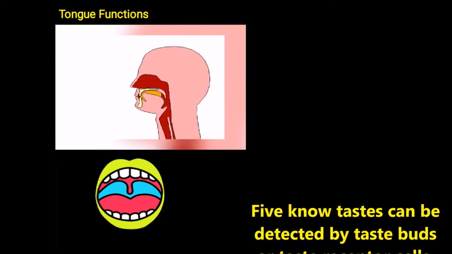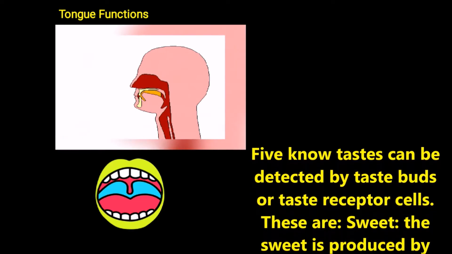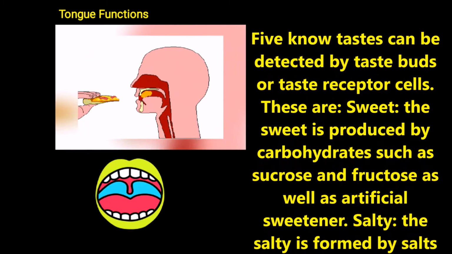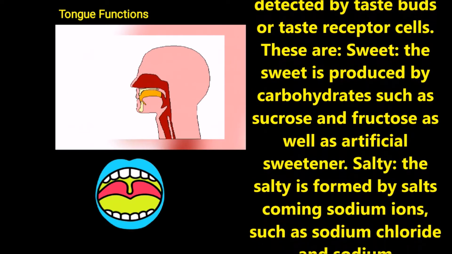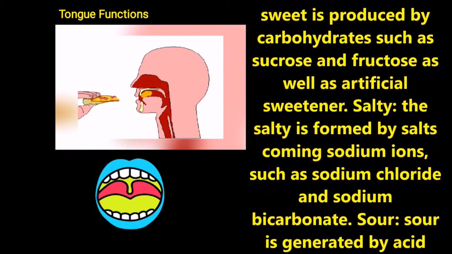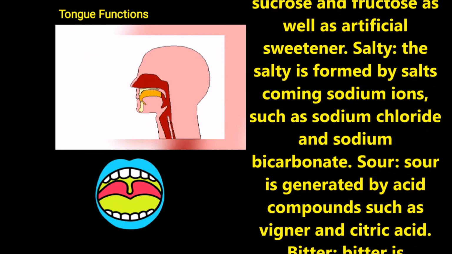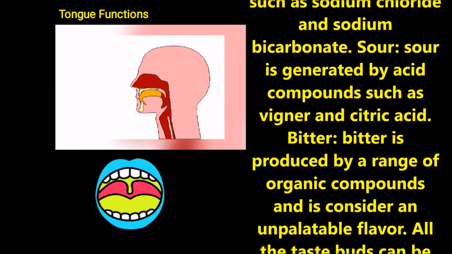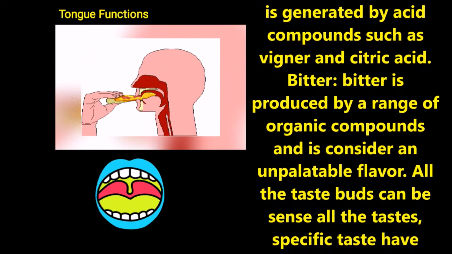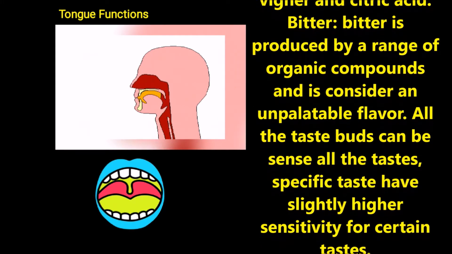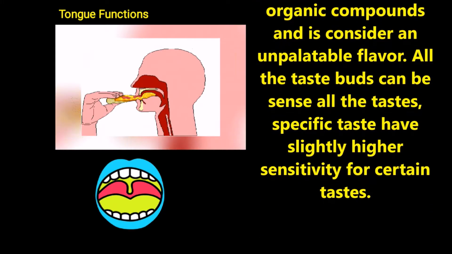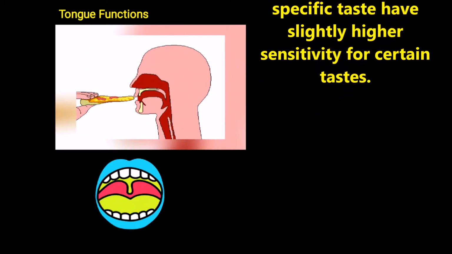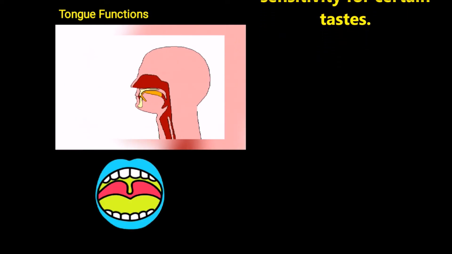Now let us see how these taste buds help to sense taste. Sweet is produced by carbohydrates such as sucrose and fructose as well as artificial sweeteners. Salty is formed by salts coming from sodium ions such as sodium chloride and sodium bicarbonate. Sour is generated by acidic compounds such as vinegar and citric acid. Bitter is produced by a range of organic compounds and is considered an unpalatable flavor. All the tastes can be sensed, though different areas have slightly higher sensitivity for certain tastes.